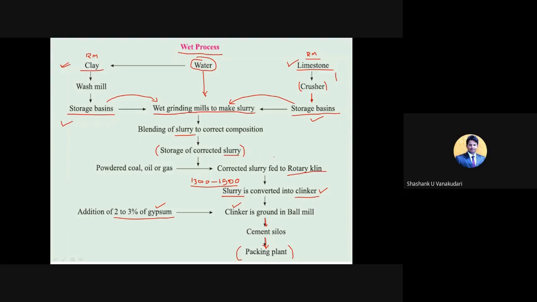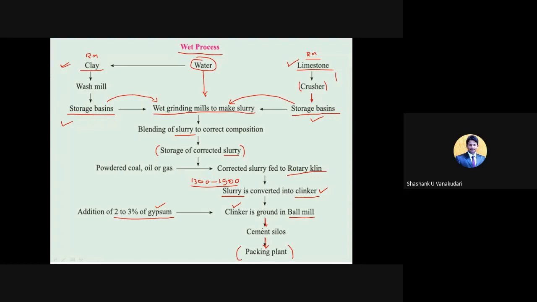It forms a dry state. Once it converts to the dry form, that slurry is converted to clinker, in the sense of powder form, and the clinker powder is sent again to the ball mill. In the ball mill we add a certain amount of gypsum, that is 2 to 3%. So clinker as well as gypsum are added in the ball mill, and then sent to the cement silos and then to the packing unit. Okay, the procedure is clear now.